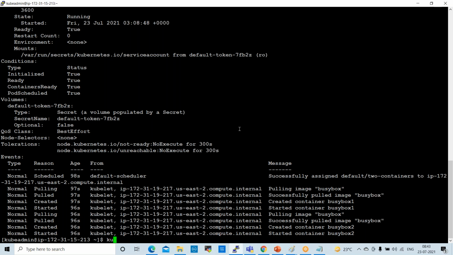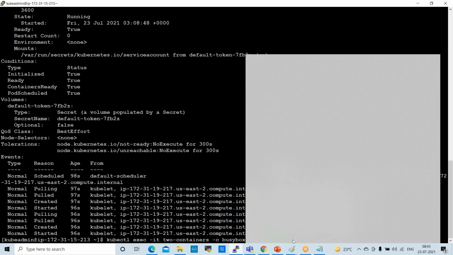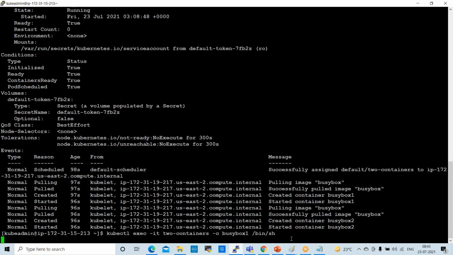So the command here is kubectl exec -it, then the pod name 2 containers, then -c for the container name, BusyBox 1. So I want to go to container 1, BusyBox 1, then /bin/sh. We need to give this. Okay, now I want to switch to the BusyBox 1 container. Enter. Now I am in the BusyBox 1 container.